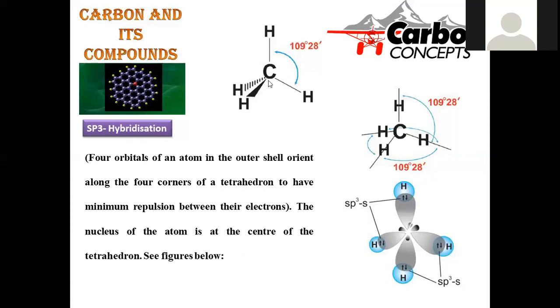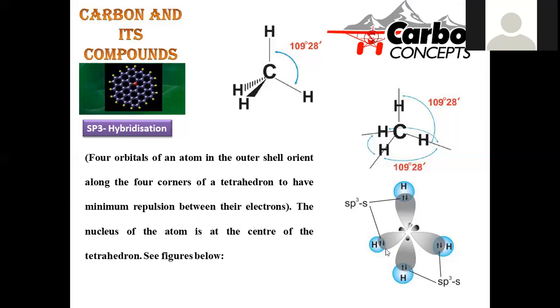When we go with the simplest example, methane, the sp3 hybridized orbitals of carbon are able to form bonds with hydrogen. How many electrons does hydrogen have? Only 1 electron, and that electron lies in the 1s orbital. So hydrogen provides 1 electron, and carbon provides another electron. This is called mutual sharing of electrons, so covalent bond formation is possible, and the bond is denoted as an sp3-s sigma bond. What is the name of the bond? sp3-s sigma bond formation is possible.